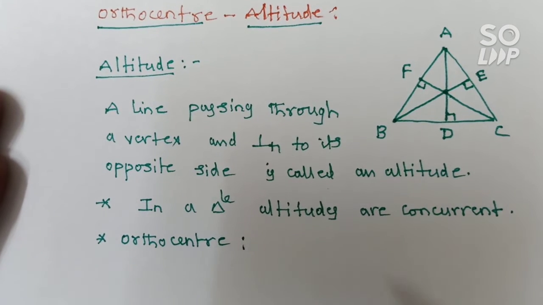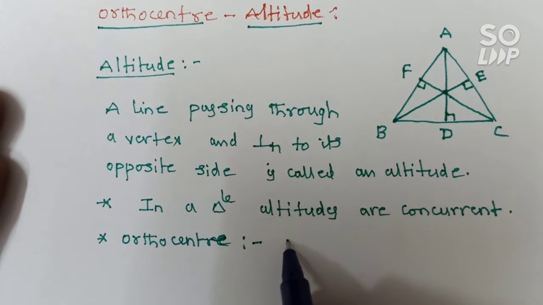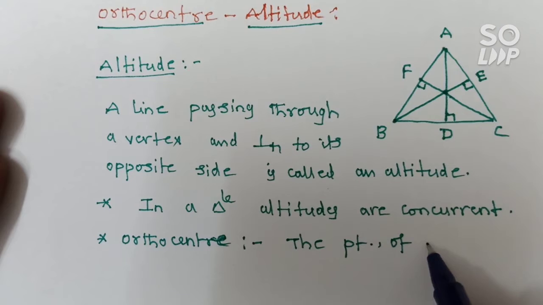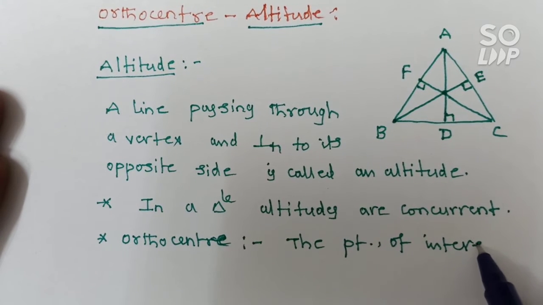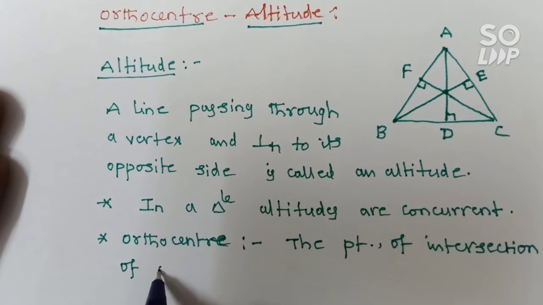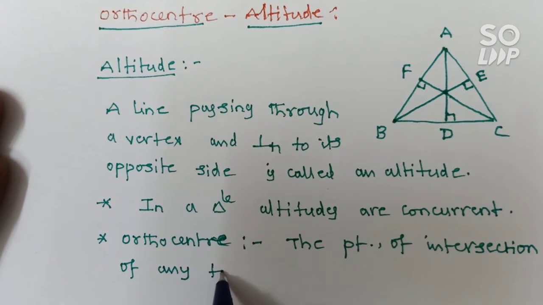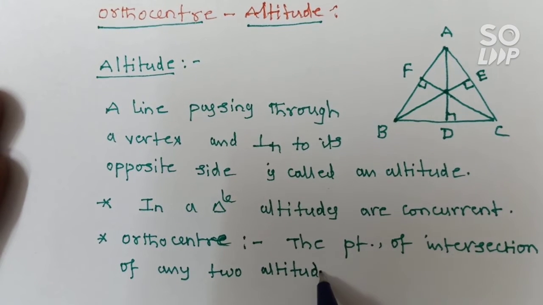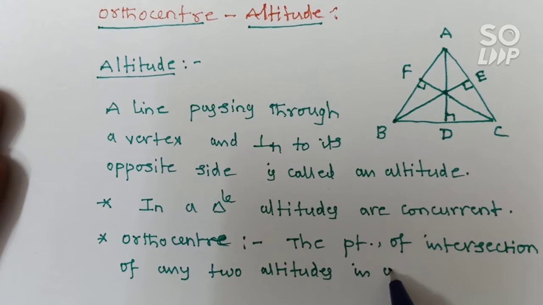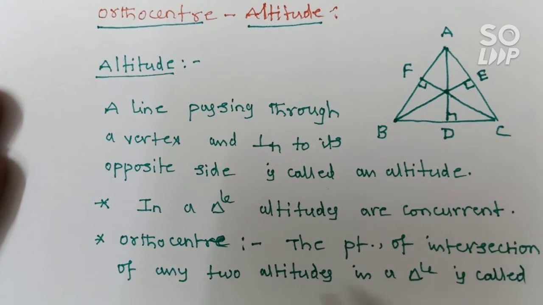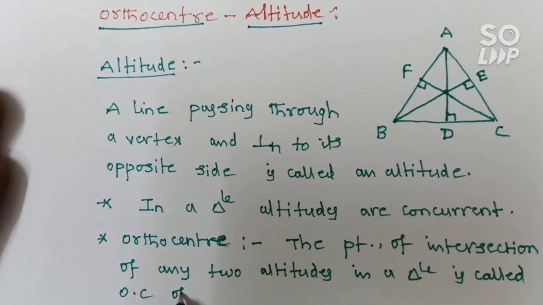The orthocenter definition is: the point of intersection of any two altitudes in a triangle is called the orthocenter of the triangle.